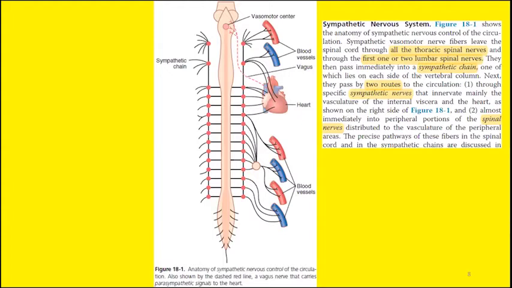So first we will discuss the sympathetic nervous system. As we have discussed already, there is a predominant role of the sympathetic division of the ANS in the circulatory system, and usually there is vasoconstriction in response to sympathetic stimulation. And the sympathetic nervous system includes all the thoracic and the first two lumbar spinal nerves. So all these thoracic spinal nerves and the first two lumbar spinal nerves are part of the sympathetic nervous system.